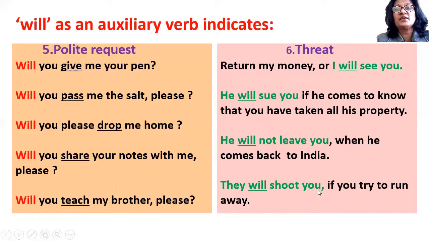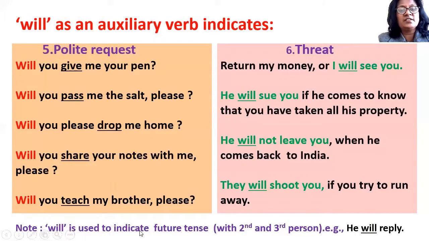This is a threat. You have studied that will is used to indicate future tense with second and third person, like he will reply. It indicates that the sentence is in simple future tense, and with second and third person will indicates simply future tense.